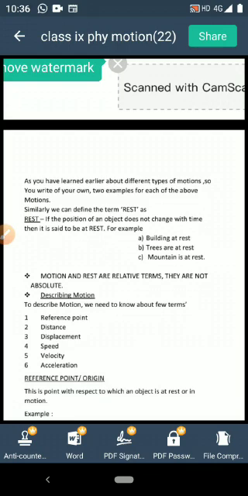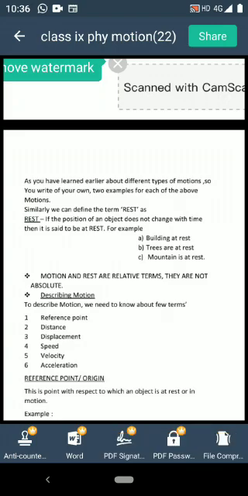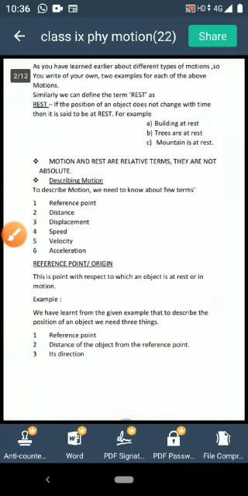So first of all we will be describing motion. To describe motion of an object, we need to define or we need to know few new terms. What are the terms here? The terms are reference point, distance, displacement, speed, acceleration, velocity, etc. Clear? We will be discussing each of the points separately. Starting with your reference point. Reference point is also called origin.